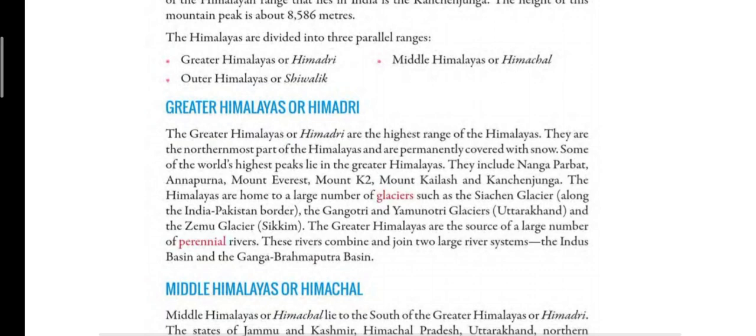So children, Greater Himalayas or Himadri are the highest chain of mountains in Himalayas, and they are always covered with snow. Now some of the world's highest peaks also lie in the Greater Himalayas. So in this part of Himalayas, some of the world's highest peaks are located. And children, because it is covered with snow, that is why many rivers also start from these mountains.